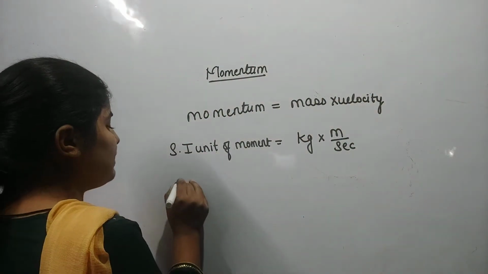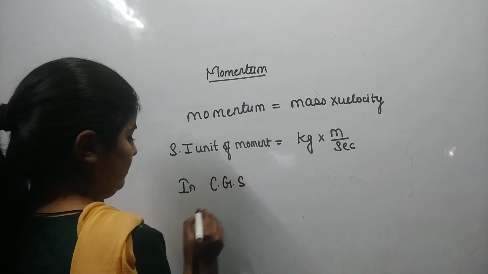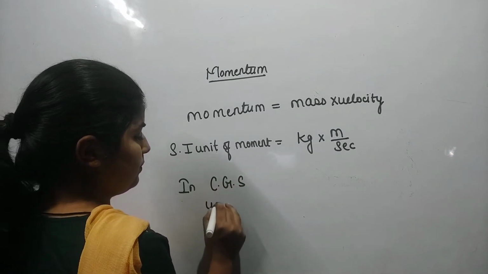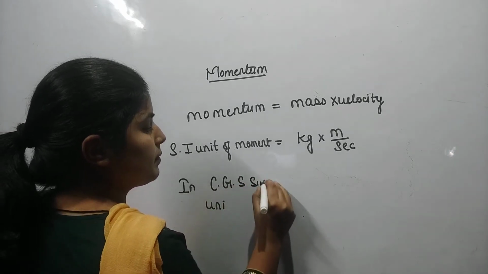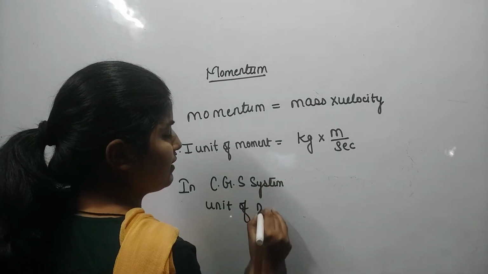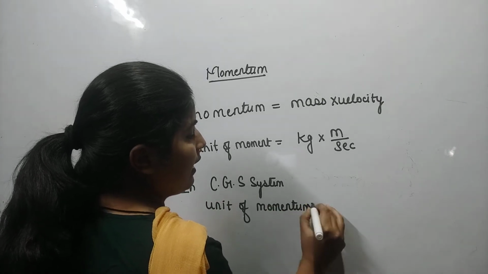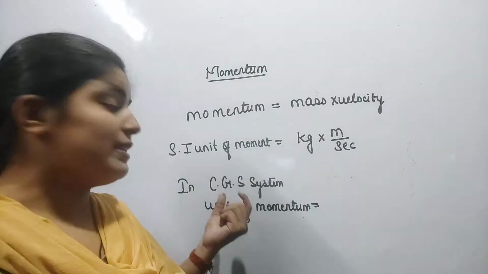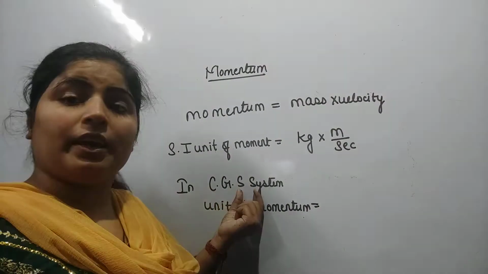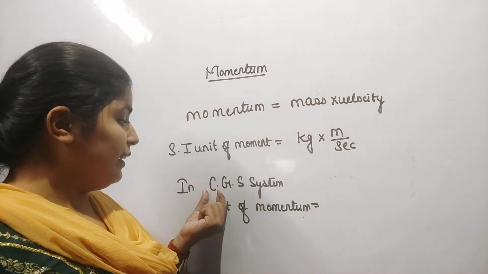Now in the CGS system, what will be its unit? CGS stands for centimeter gram second. If length is there, then it will be measured in centimeter.